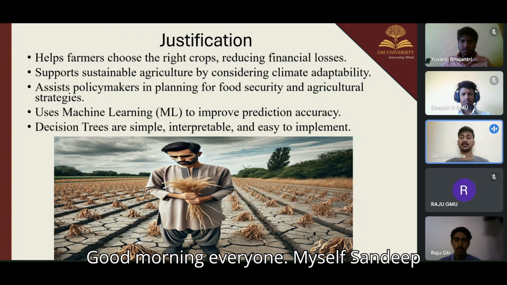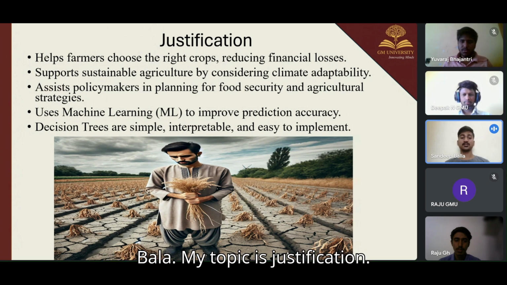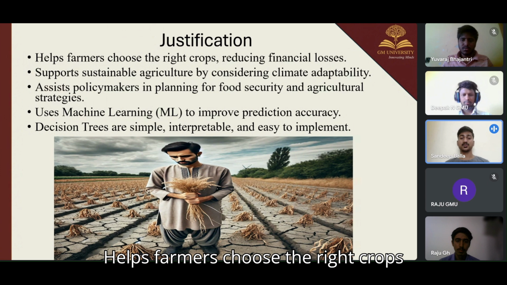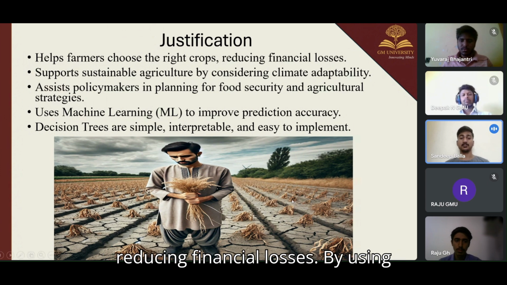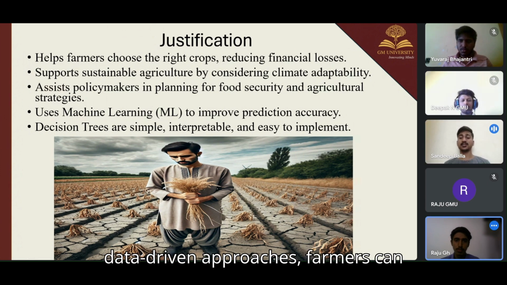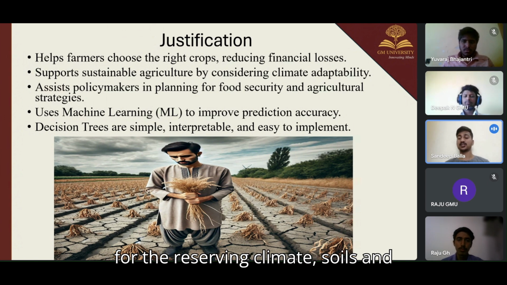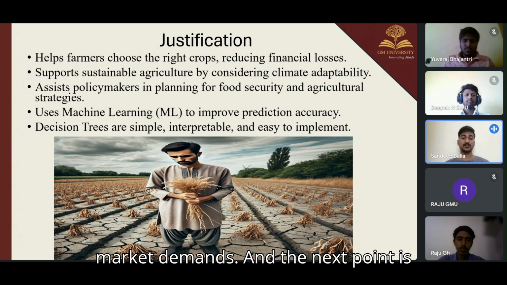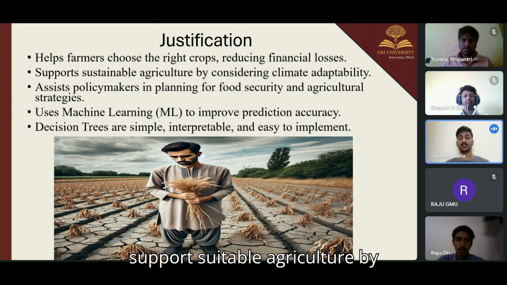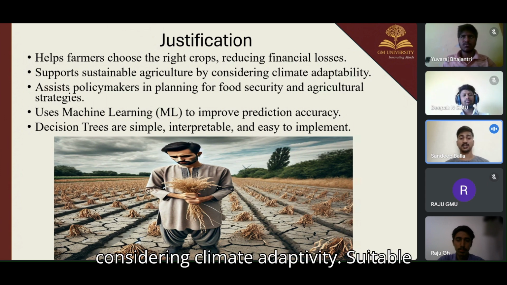Good morning, everyone. Myself, Sandeep Balla. My topic is justification. Helps farmers choose the right crops, reducing financial losses. By using data-driven approaches, farmers can select the crops best suitable for the regional climate, soils, and market demands. And the next point is support sustainable agriculture by considering climate adaptability.